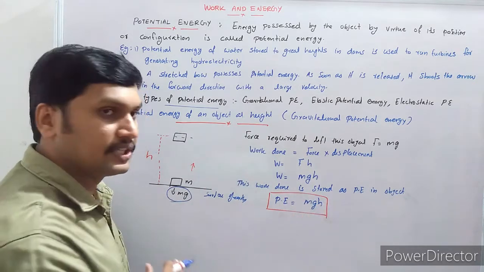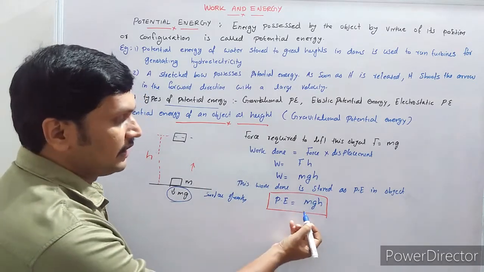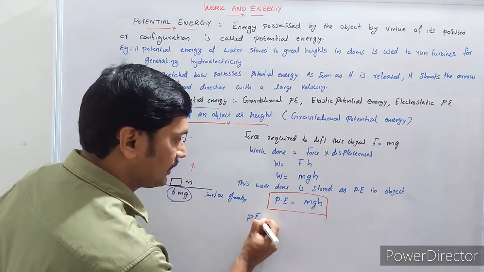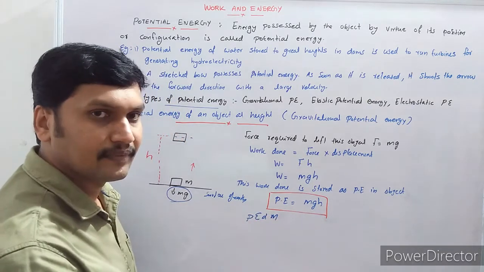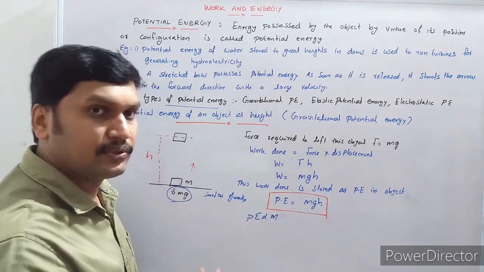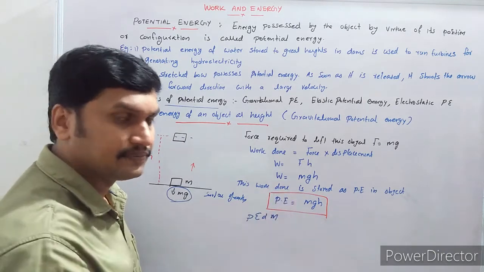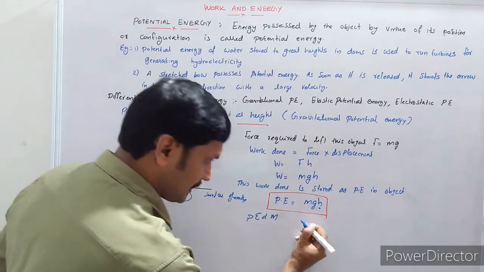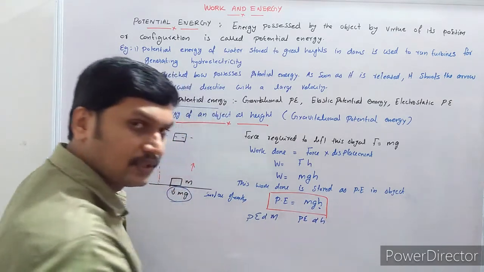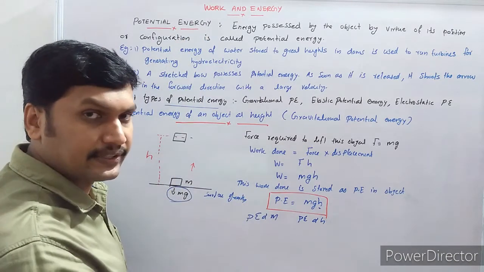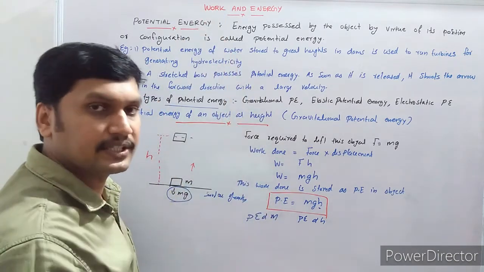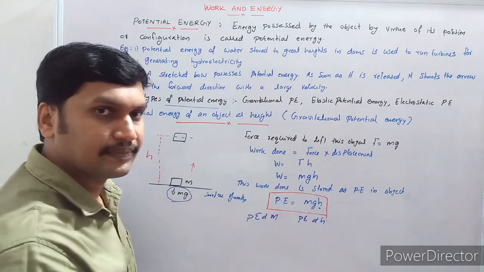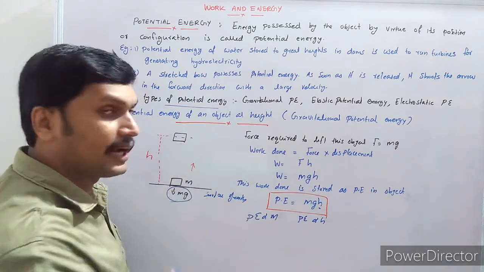That is potential energy. You see that potential energy depends on the mass of this object. Potential energy is directly proportional to the mass of the object. Then you know that g, acceleration due to gravity, is a constant at a particular place. And another factor is the height above the Earth's surface. The potential energy is directly proportional to height. When height increases, potential energy also increases. When mass increases, potential energy increases. The potential energy is directly proportional to mass and height.